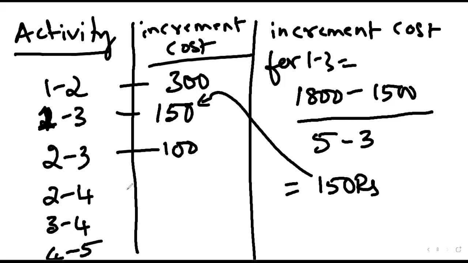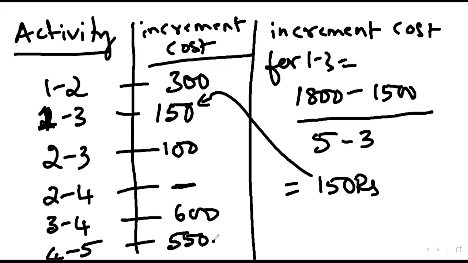100 rupees, correct? Then 0. Instead of telling it as 0, 0 means the incremental cost will be 0, written as a dash. Why? Because it is 0 divided by 0. So instead of writing it as 0 divided by 0, we'll write it as a dash. Next, 600. 550. This is basically the calculation.